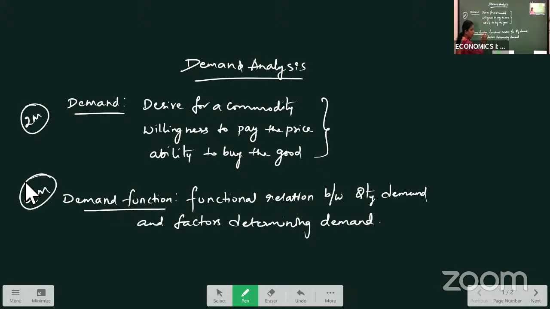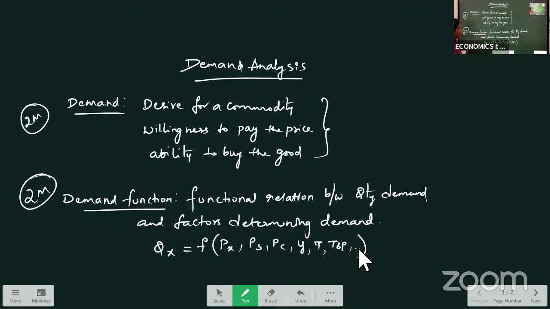Meaning, how we will write here, a mathematical expression we will show here. Quantity of any commodity is a functional relation. Quantity, how much we are demanding? That depends on price of the commodity, price of substitutes, price of complementaries, income of the consumer, technology, taste and preferences, right? Then state of business, and so on. So all these factors will have an effect on our quantity.